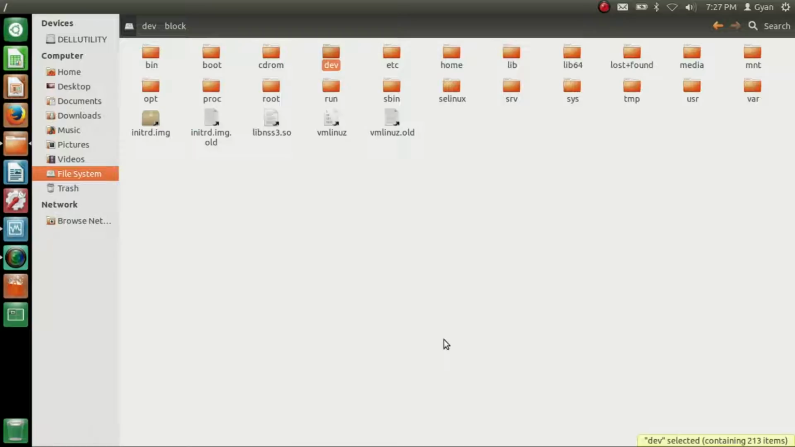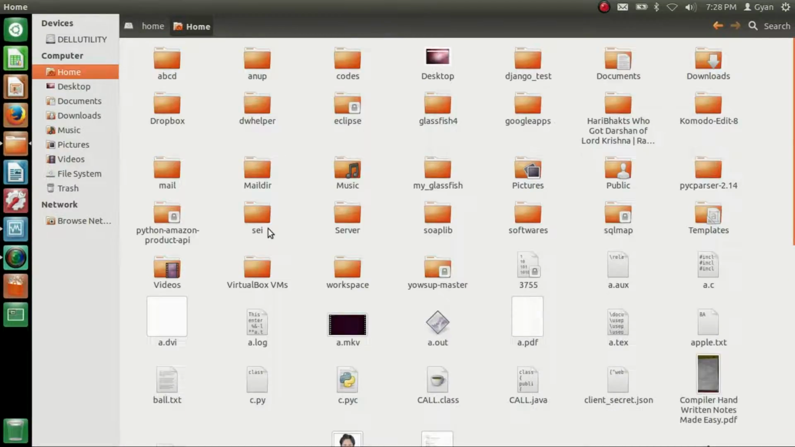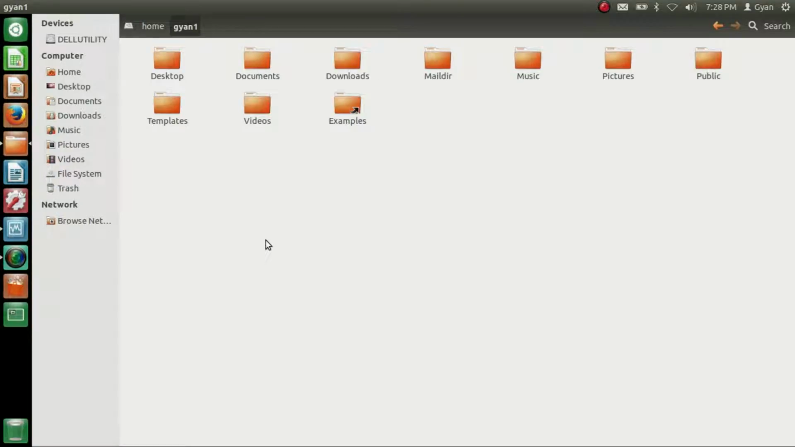Apart from the root directory, there is a home directory. When you create any user in Ubuntu, a folder with that username gets created in the /home directory. If this directory is slash, then this one is /home. You can see that there are various folders of different names and each folder belongs to different users. So /home/Gyan is the home directory for the user Gyan. If I was logged in as a user Gyan1, then /home/Gyan1 was my home directory.